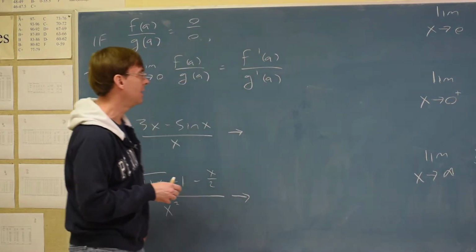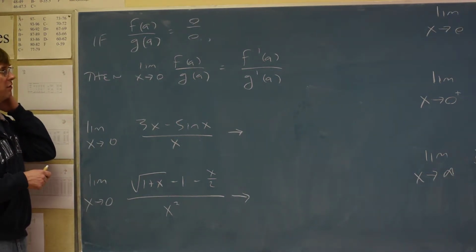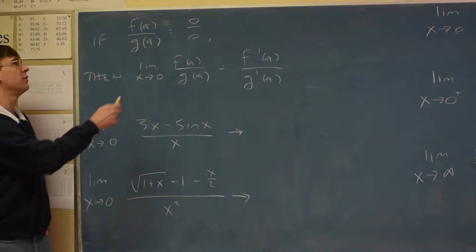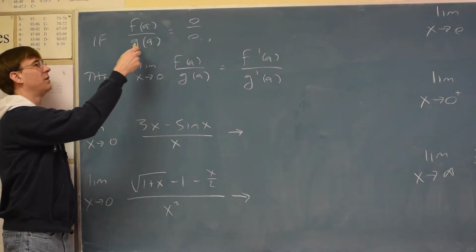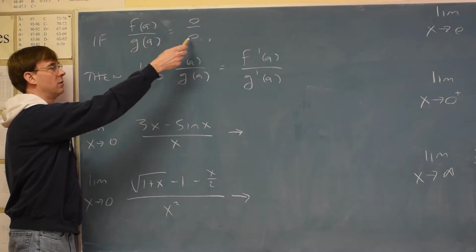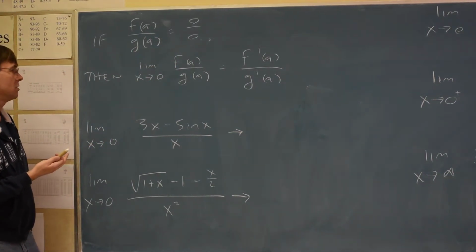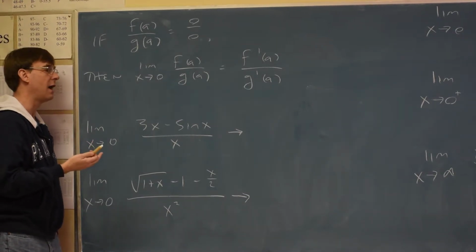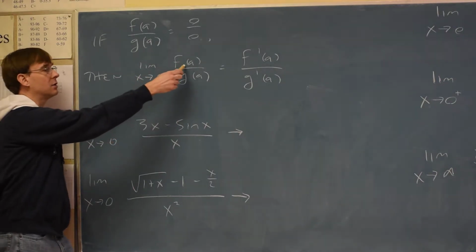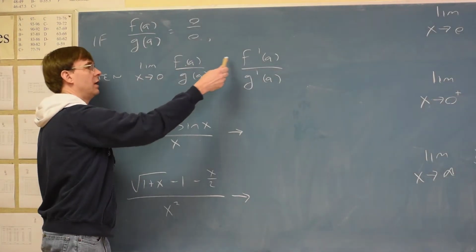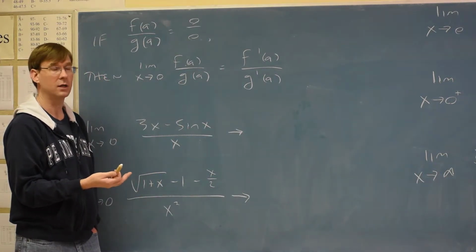So here's the scheme. This is originally set up to do only 0 over 0 problems. If you have some kind of formula on top that you plug into and it gets you 0, and a formula on the bottom that you plug into that also gets you 0, you have this debate that goes back hundreds and hundreds of years. What Bernoulli figured out, and what L'Hopital's rule tells you to do, is take the top and do the derivative, take the bottom and do the derivative, and see if you can plug in and get a different answer.